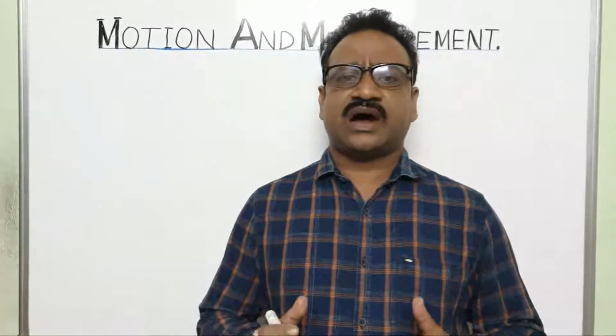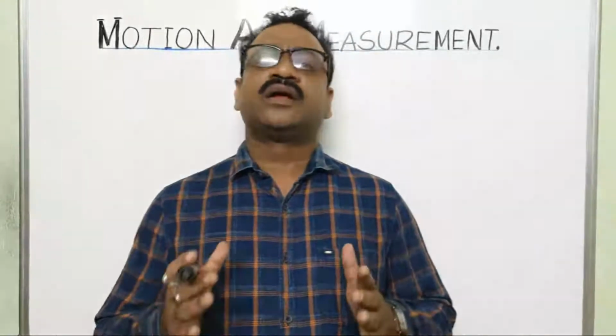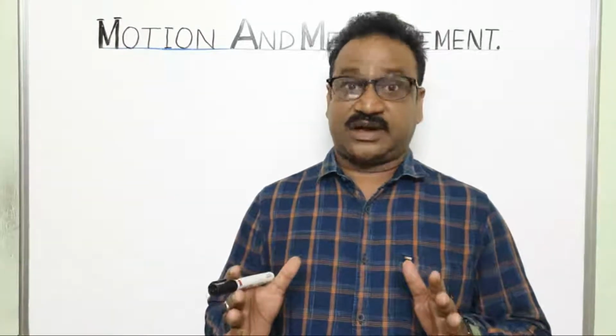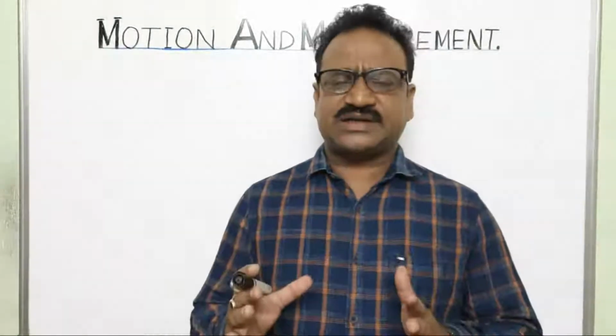In the first class, we already discussed physics, science, and measurements. Today we'll discuss more about distance, length, mass, and time. We already discussed the systems of measurement, like the FPS system, CGS system, MKS system, and SI system, the international system. We also discussed fundamental units and derived units.